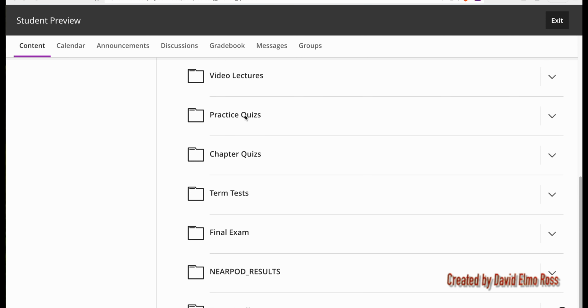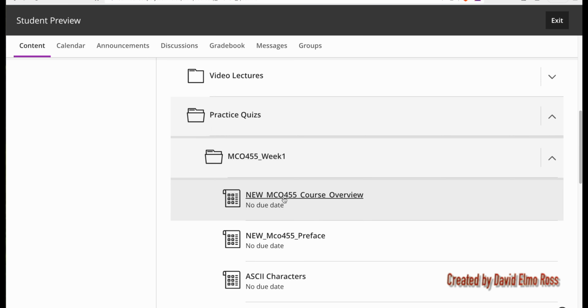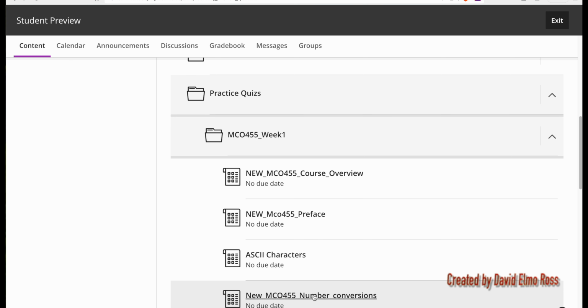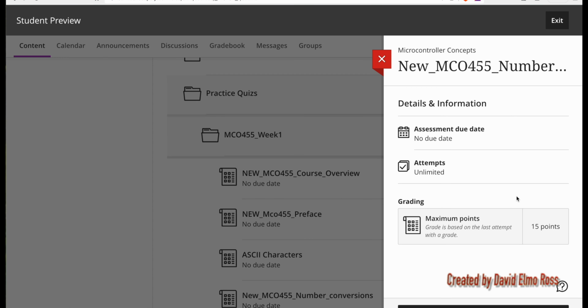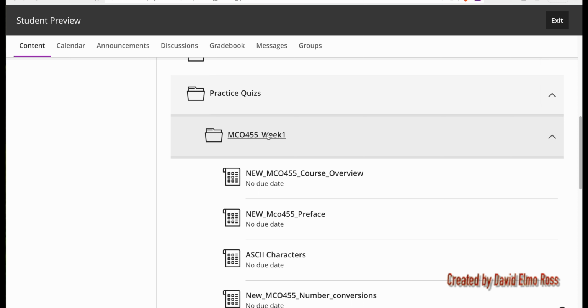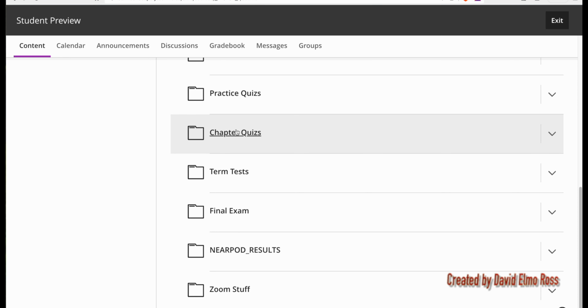Now, going back to the practice quizzes, we can look at any of these and we can say, okay, let's take a look at, say, number conversions, and it's going to run a quiz where we can start attempt 1, and we can do these as many times as we want to get better and better at the material that's here through drill and practice. So by doing the practice quizzes, you're going to prepare yourself for the chapter quizzes, which prepare you for the term test, which prepare you for the final exam.